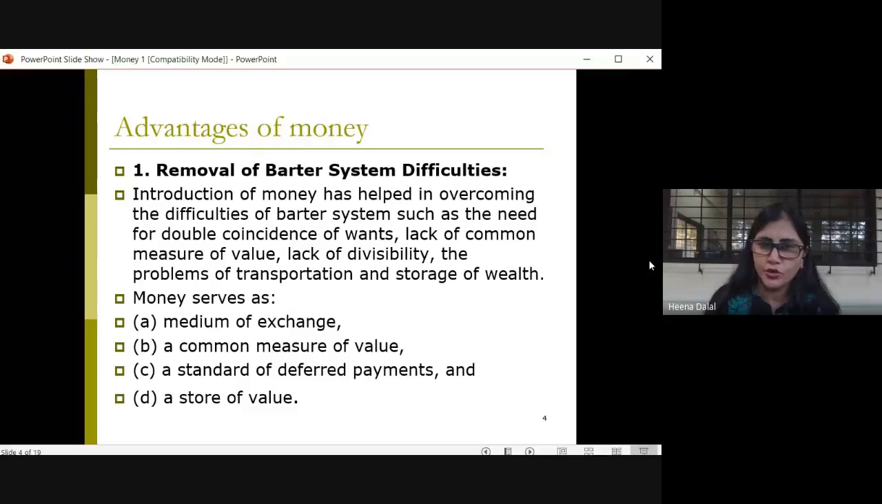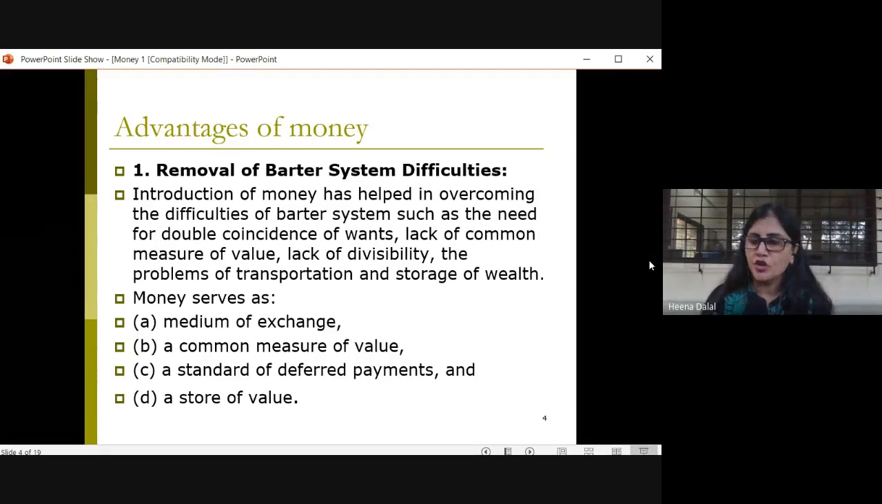Now, as I told you, we will discuss the advantages of money as well as the disadvantages of money in detail. Okay. Now, the first problem, as I already discussed in the beginning, is that the people were facing a lot of difficulties during the barter system.